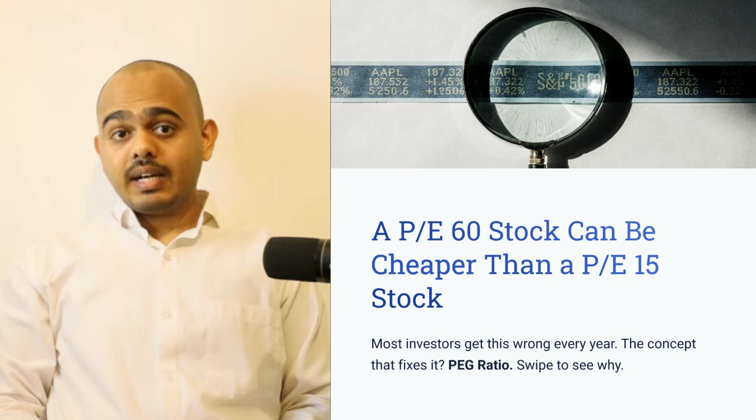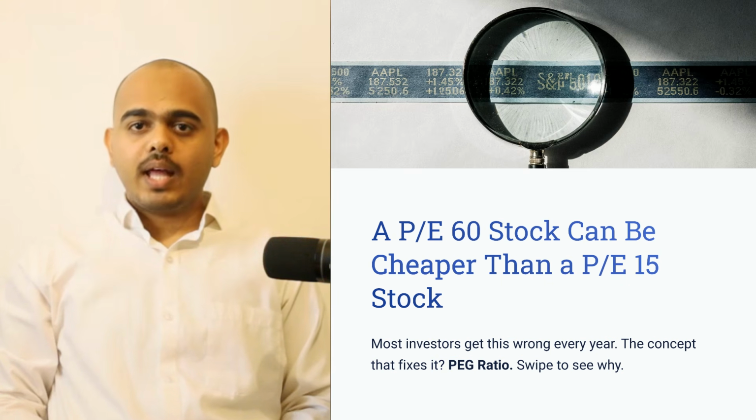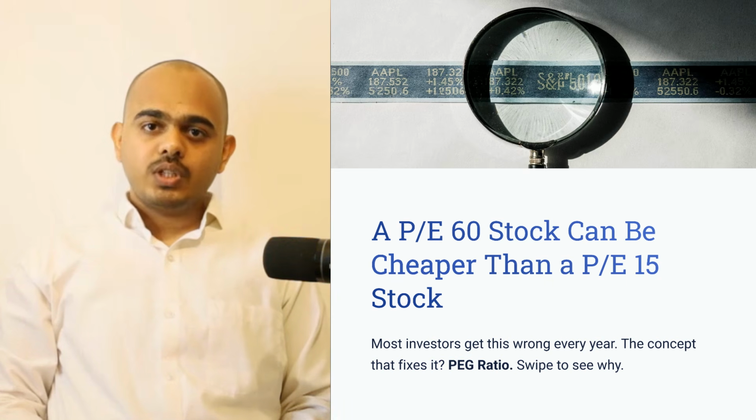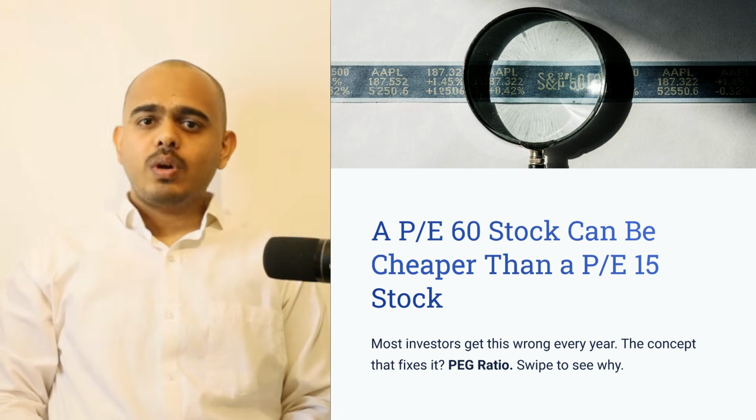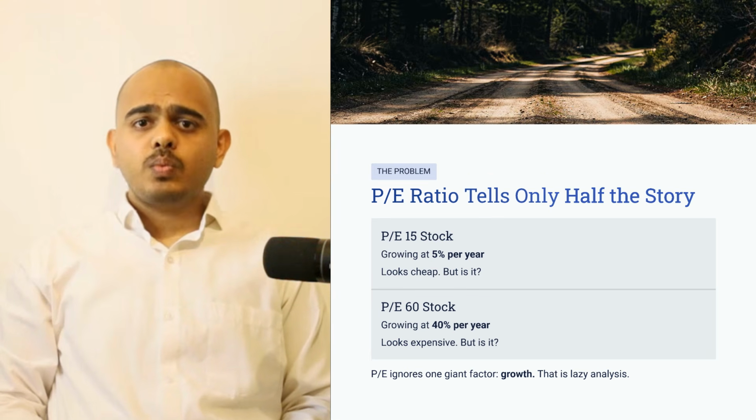This misunderstanding traps investors every year. People avoid wealth creators because they look expensive, and they buy weak businesses because they look cheap. The concept that solves this confusion is the PEG ratio. Once you understand it, you will never judge valuation the same way again. Let's start with the problem.